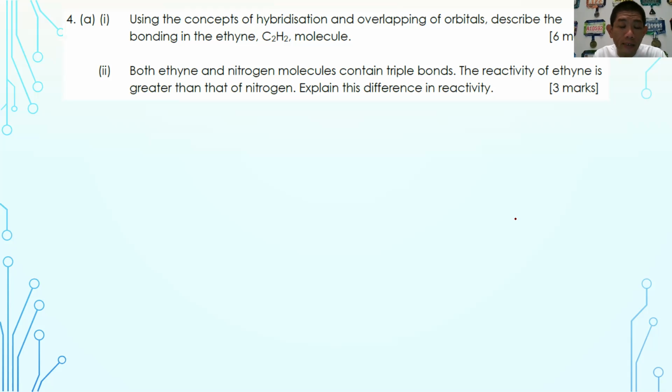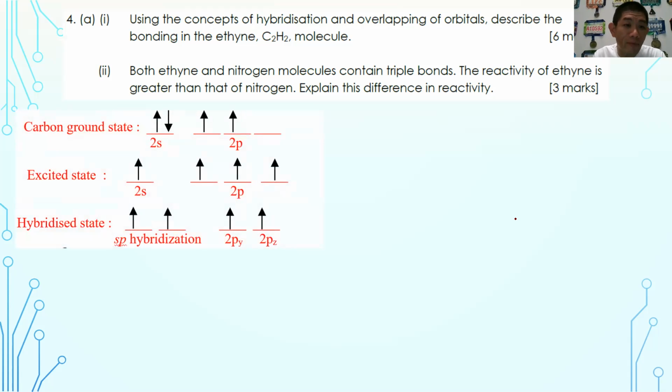Here are the key points that you must always answer for such questions. You must first state that carbon has a ground state, and if possible, draw the energy levels, where 2s is lower than 2p. In the excited state, 2s and 2p have the same energy level. Then the hybridized state is higher in energy, therefore it is unstable and hence reactive.